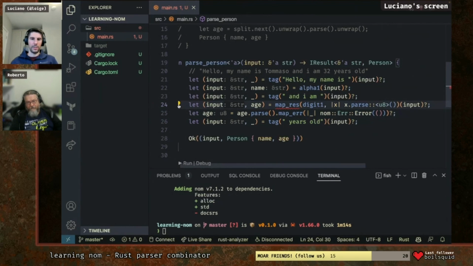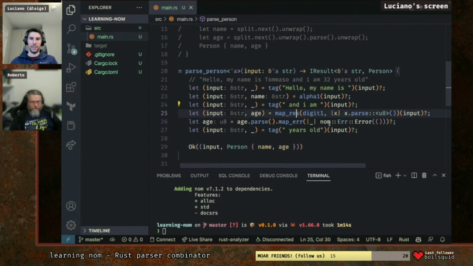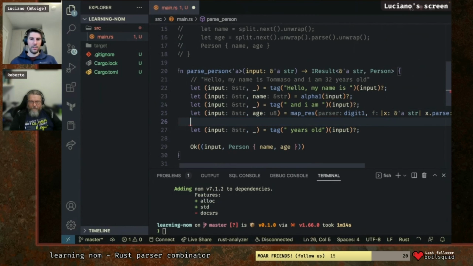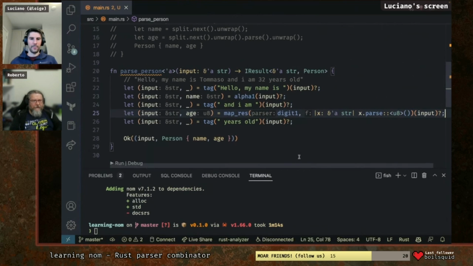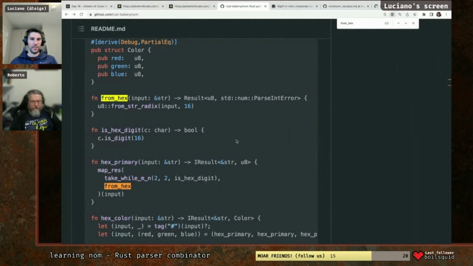Now we can import map_res. And X needs to be str. Does that make sense? Show me the example again. Yes. So the first parameter of map_res is a parser. The second one is the mapping function, and all of that creates a new parser. Okay. Cool. Thank you.